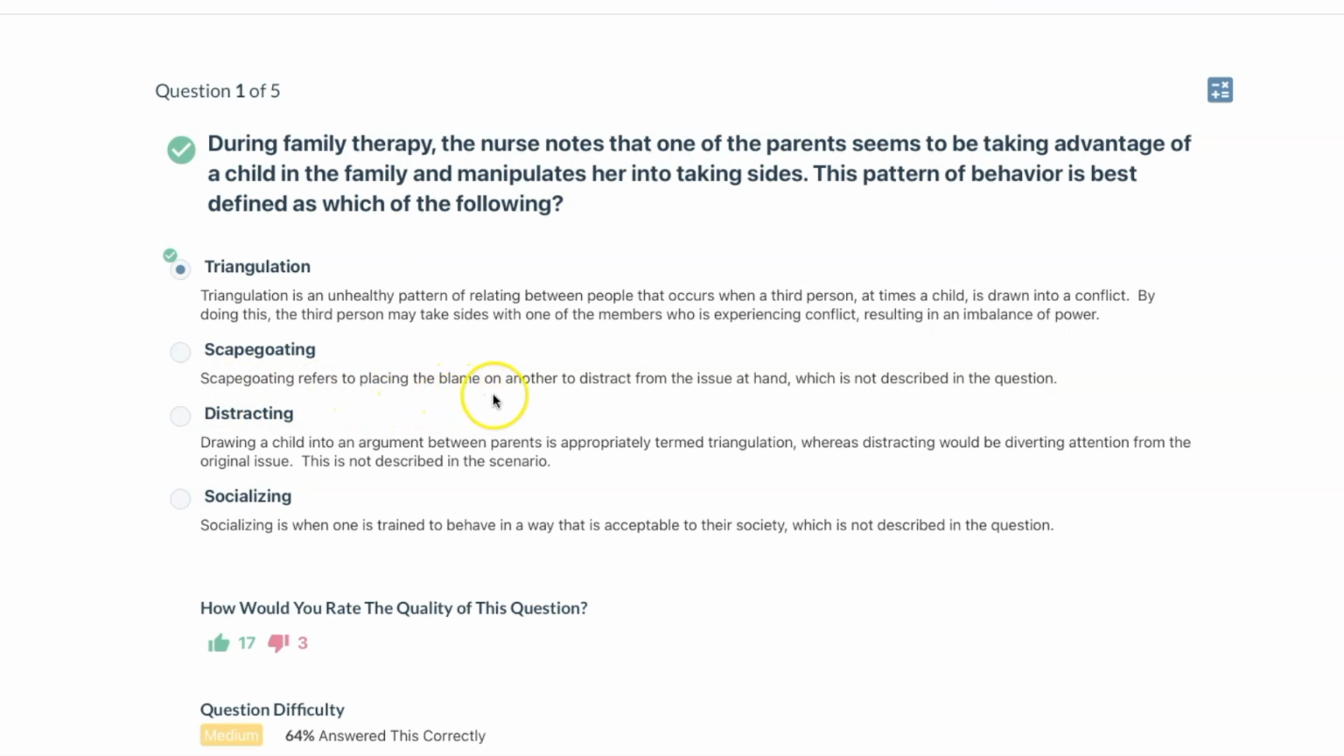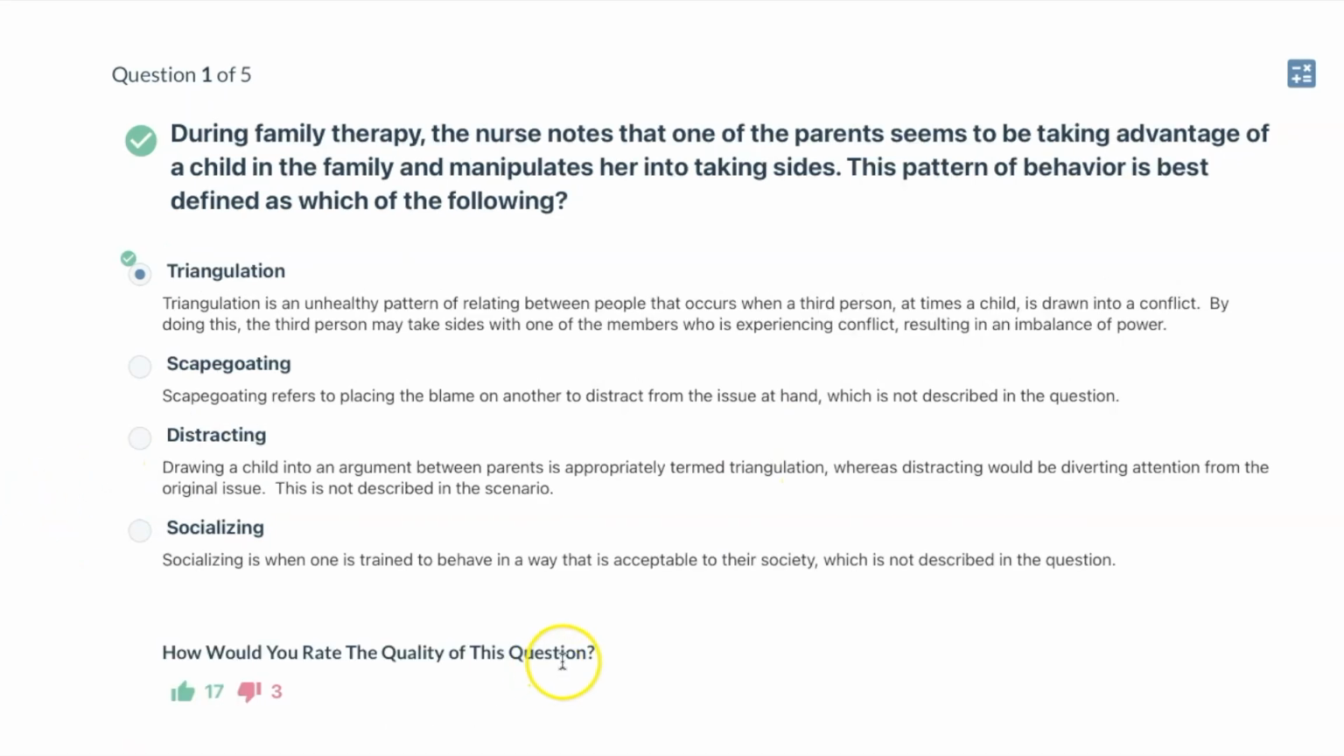Scapegoating refers to placing the blame on another to distract from the issue at hand. So, for example, if two couples are having marital problems, but instead of dealing with their own marital problems, they focus all of their attention on the problems that the child is having, or they're blaming the child for things in an effort to avoid dealing with their marital problems. That would be an example of scapegoating. You can pause to read the other rationales.